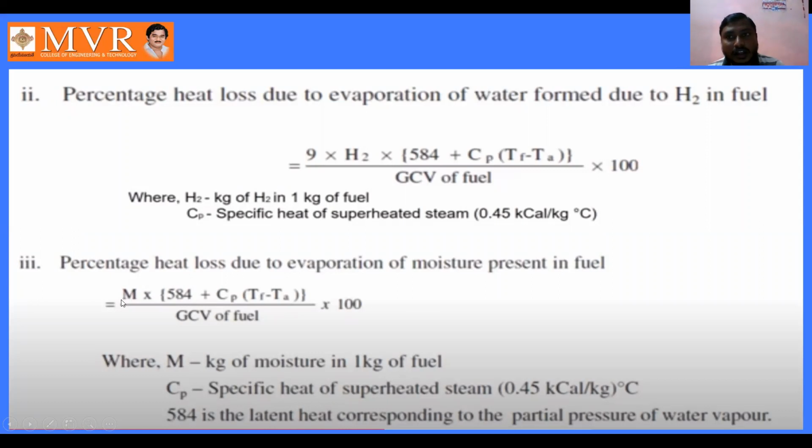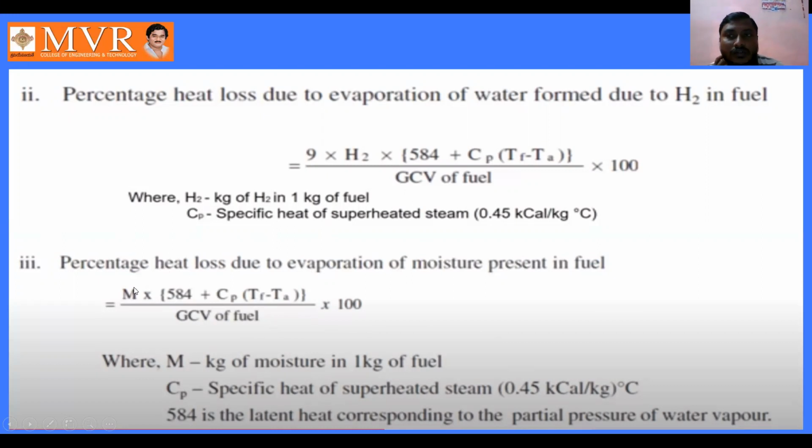This is what we can see about the percentage of loss due to the evaporation of moisture present in fuel. We can take it in this way also: the loss is equal to m into 584 plus Cp into Tf minus Ta, divided by GCV of fuel, into 100. This is the heat loss taken in the moisture present in the fuel. In the fuel we have some moisture, and due to this moisture some heat is lost. We calculate the heat loss using this equation.